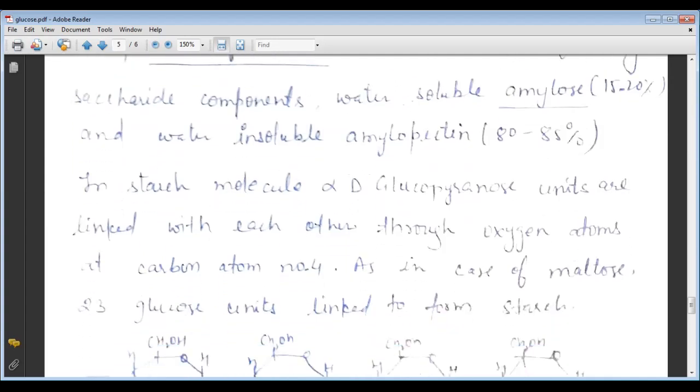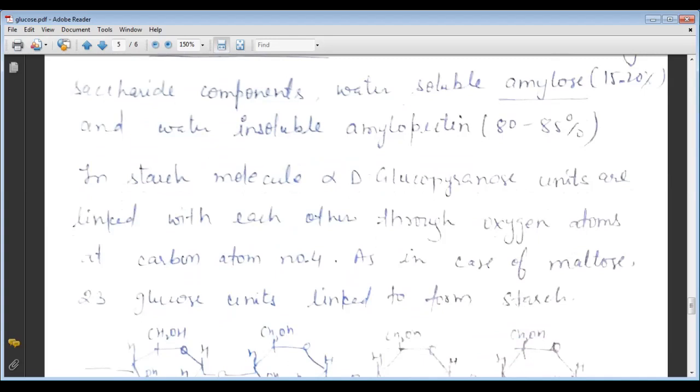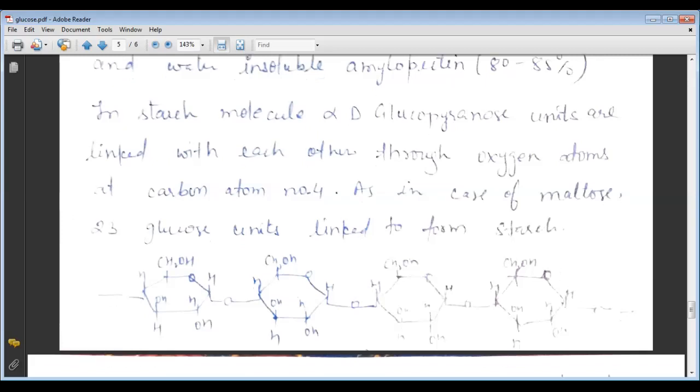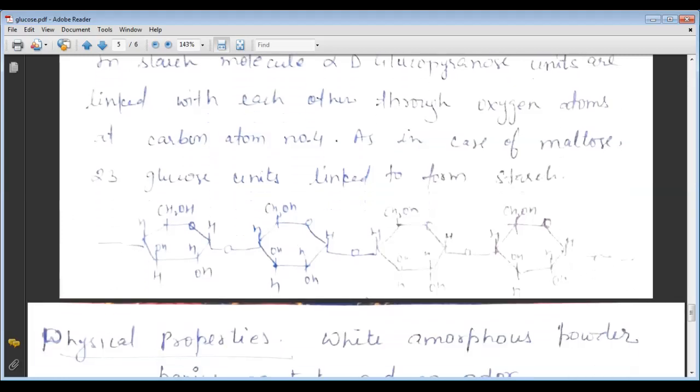In the starch molecule, the alpha-D-glucopyranose units are linked with each other through oxygen atoms at carbon atom number 4, as in the case of maltose, where glucose units are linked to form starch. Here is the structure of starch. We can see the structure.